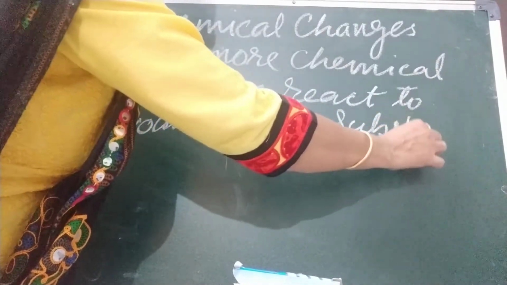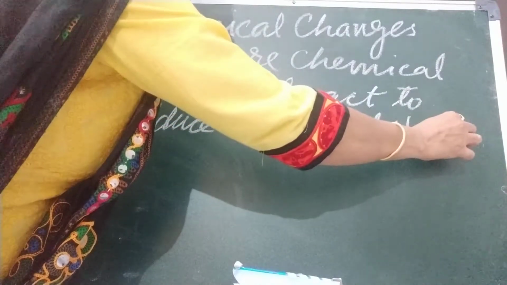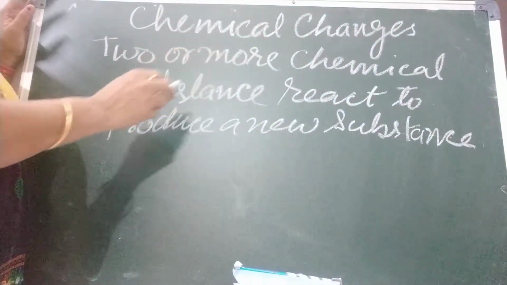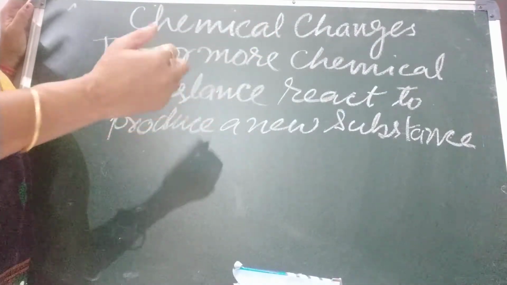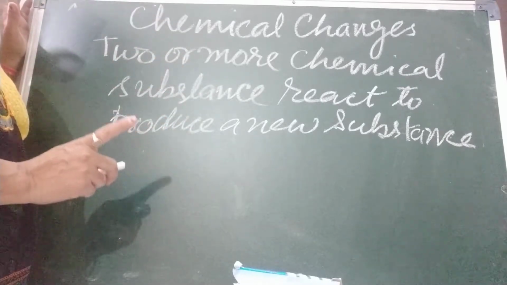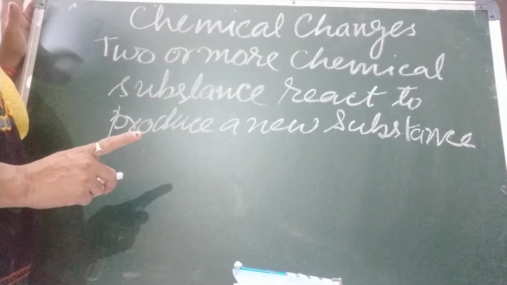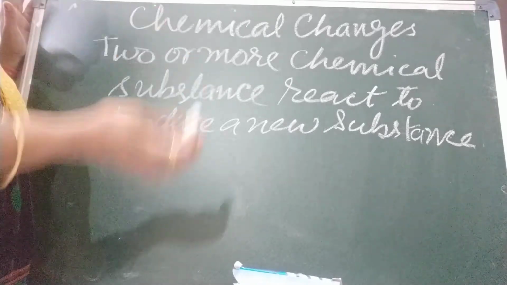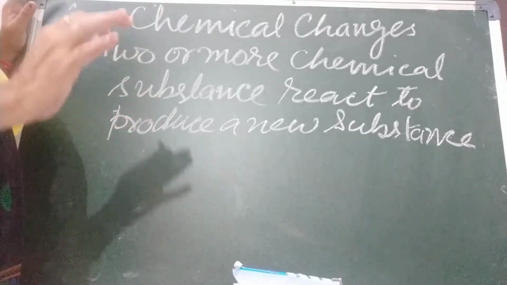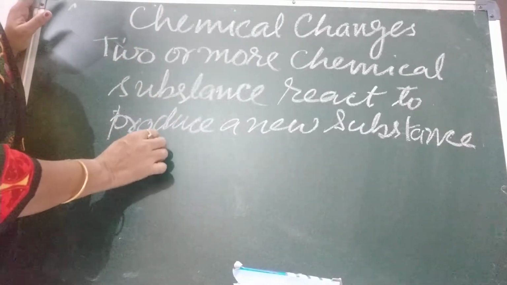Okay, the substance may be one or maybe more than one. Like in the case of magnesium, two were there and they had produced one. What was that? Magnesium oxide. It can produce more than one also, with a different set of properties.